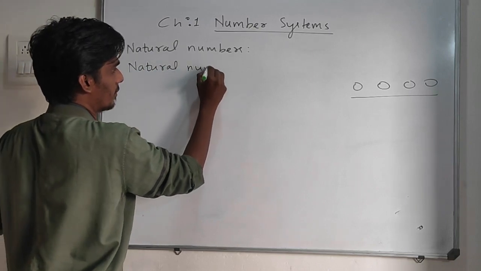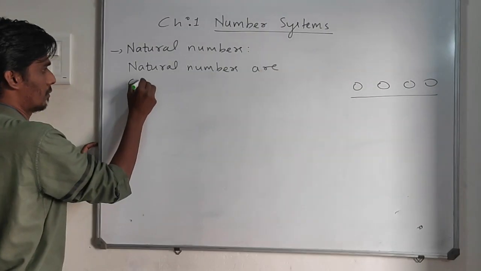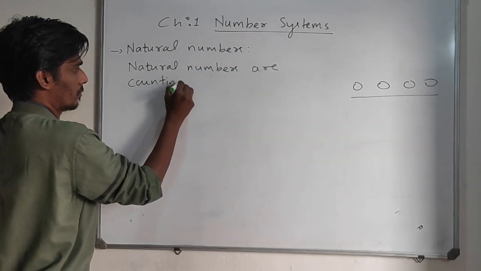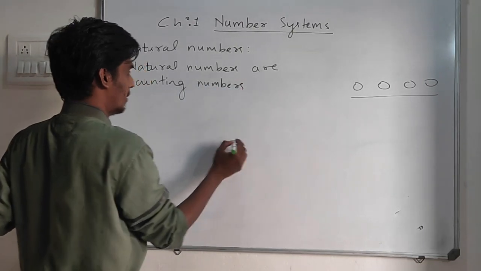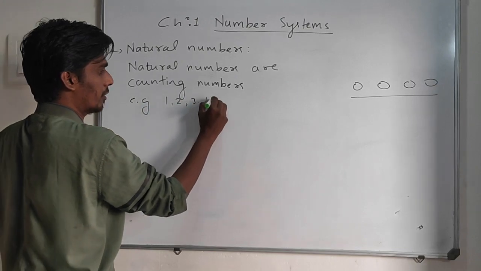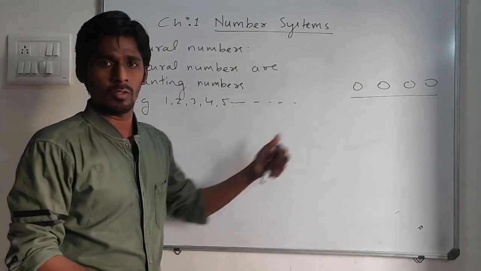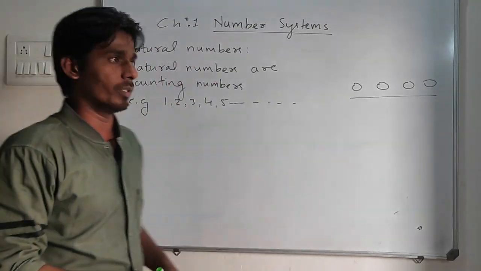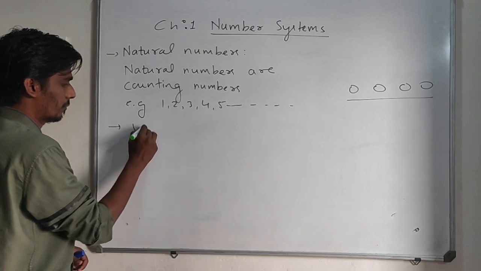So for this, I am going to write: natural numbers are counting numbers. Example: 1, 2, 3, 4, 5 and so on to infinity. They keep on coming, so there are infinite natural numbers.